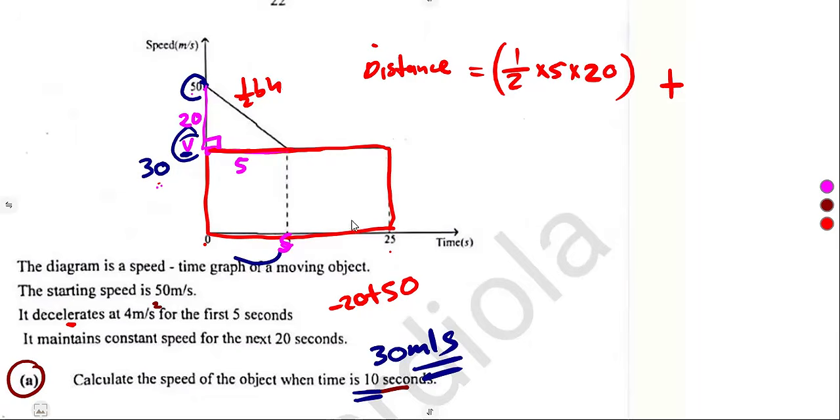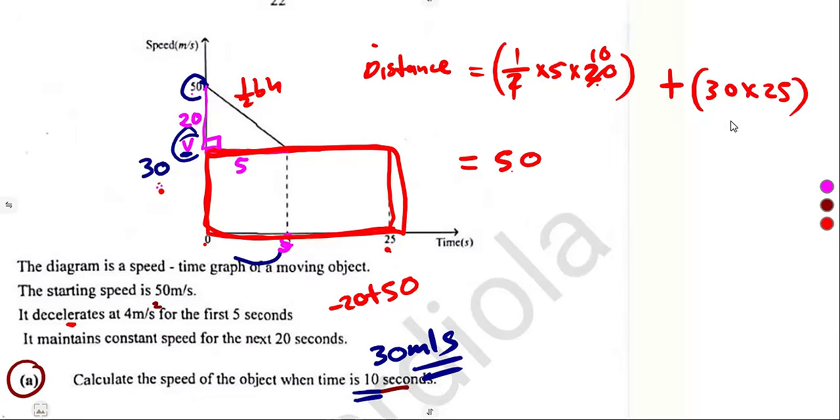Plus the rectangle, like I said, length times width, the whole of this one. So that's 30 times 25. Guys, combine everything, and you're going to obtain 800. Half of 5 is what, times 20? That is 10 times 5, which is 50. Then you multiply this one, it was 750. Then you add, which gives 800 meters. It is distance. Yes, you're calculating area, but it's distance, guys, meters.